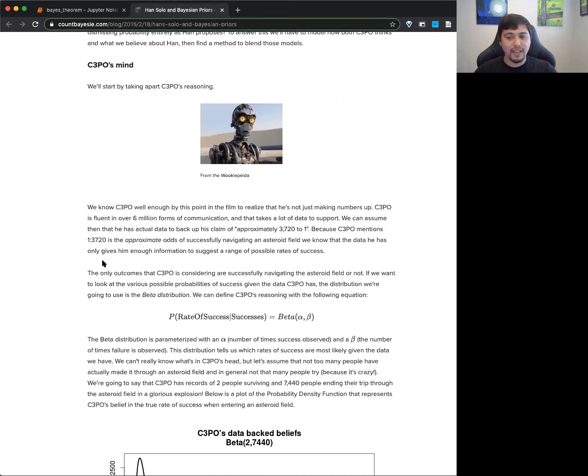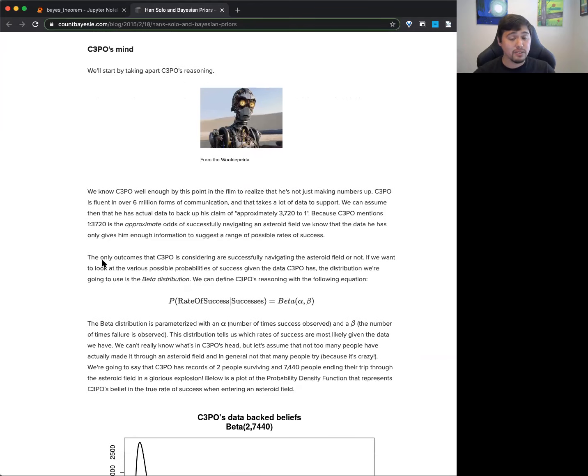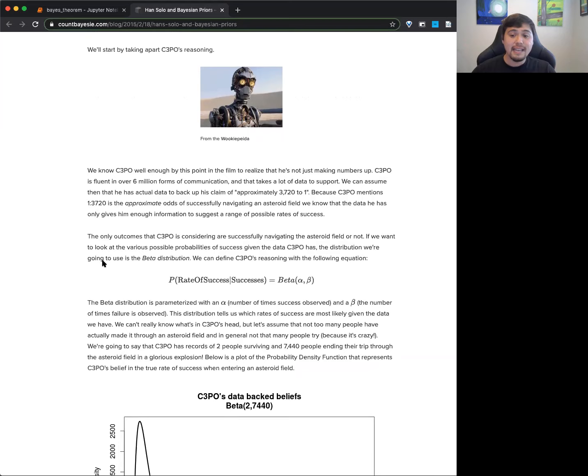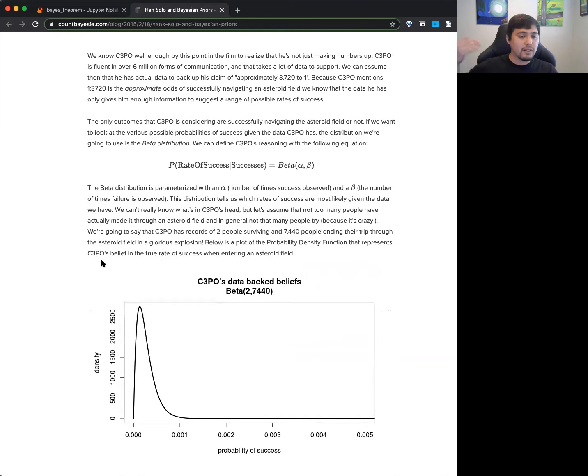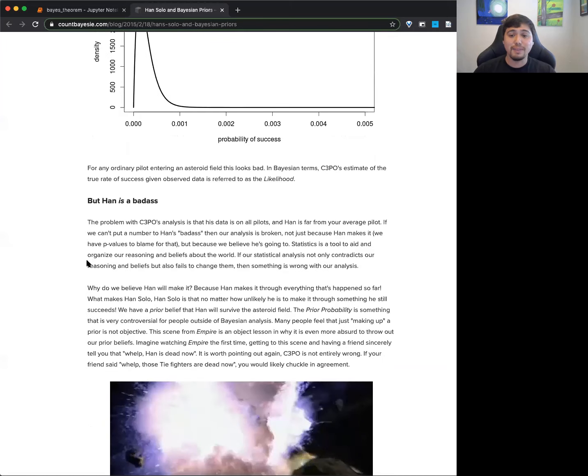They break it down to the idea of something called a prior versus your posterior and the rate of success. Basically they try to figure out what C-3PO is thinking, based on his database that lists all the different pilots that have ever navigated through an asteroid field, and how many actually got through, and stuff like that.